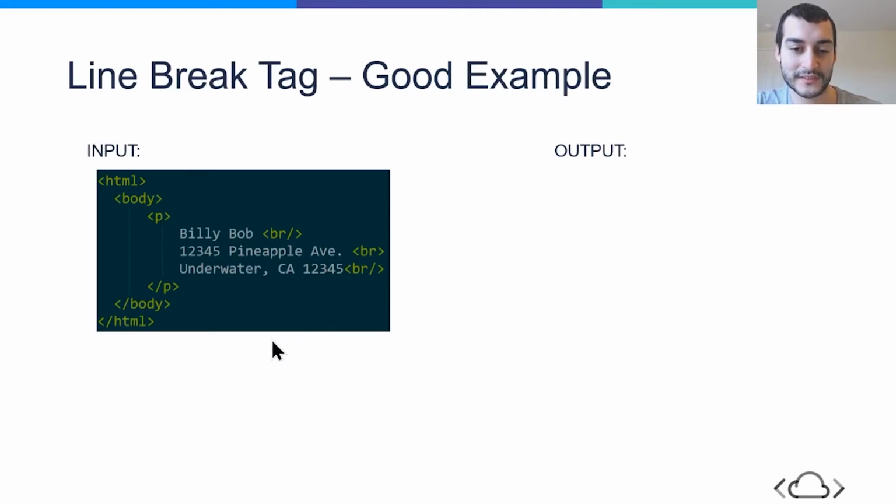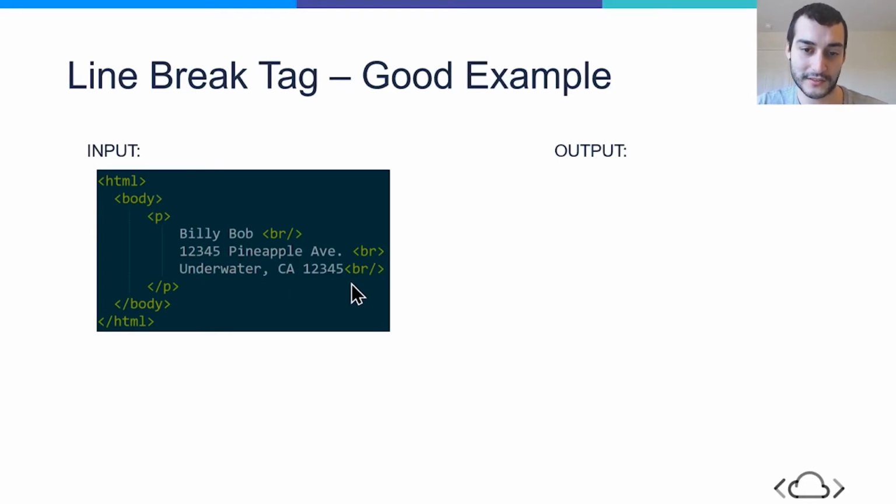But it's important that we separate these on 3 lines because it just structurally helps us know what we're looking at. Because imagine if we were to write this all on 1 line. If we were to have Billy Bob, then the street address, and then everything else written all in the same line, you might think that that's just one whole street address, but this helps us visually know who lives here, what street we want to see, and then what city, state, and zip code.